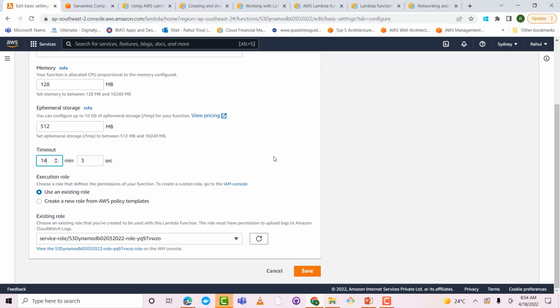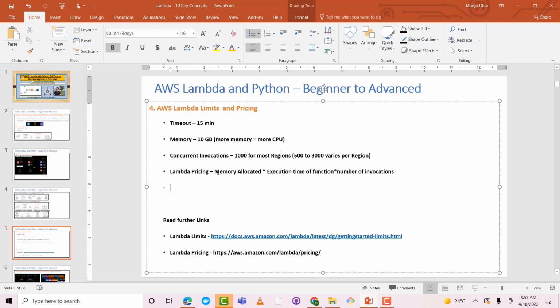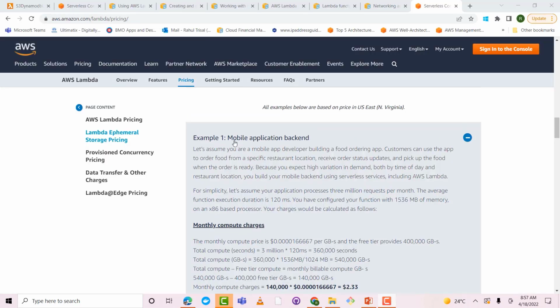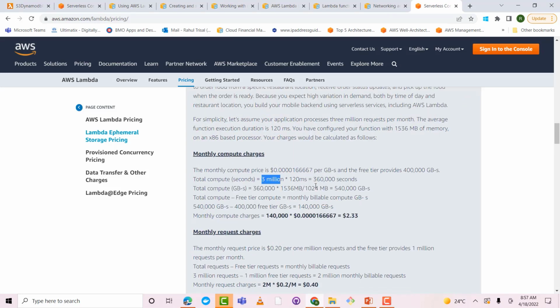Now let's take a look at the pricing sheet just to explain it better. We learned that for Lambda pricing, you have the amount of memory that you have allocated, the execution time of the function, and the number of invocations. You need to remember these three things. Let's look at an example. We have a mobile application backend where the Lambda function runs for about 120 milliseconds. The memory provisioned is about 1.5 GB, and it is invoked 3 million times in a month.